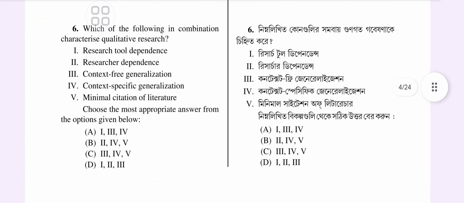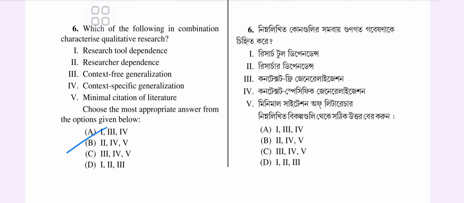Now, which of the following in combination characterize qualitative research? Which one is the answer? Is it research tool dependence, researcher dependence, context free generalization, context specific generalization, minimal citation of literature? So obviously your answer would be this one, 2, 4, 5. That is researcher dependence, context specific generalization, minimal citation of literature.